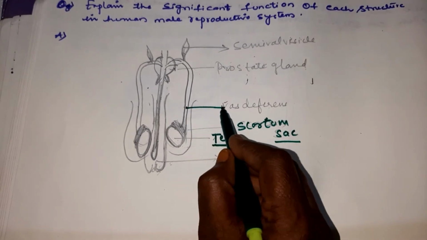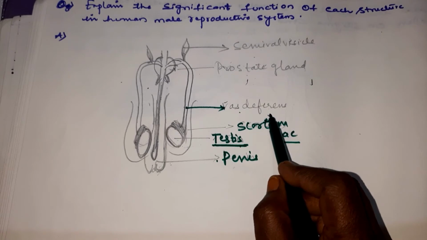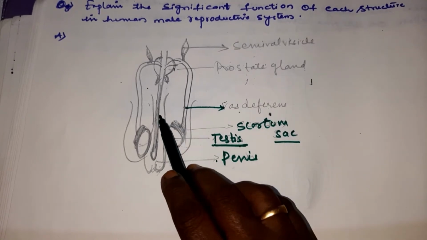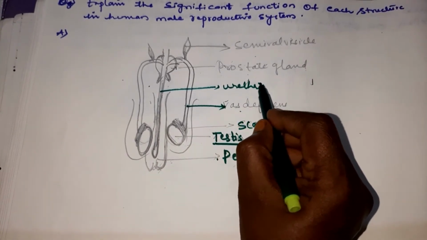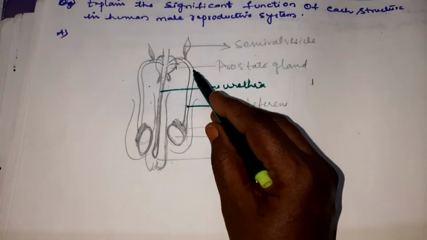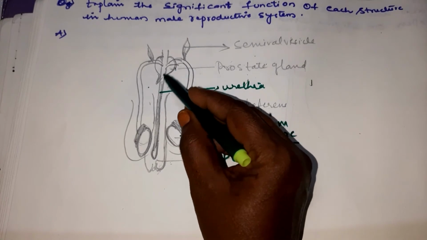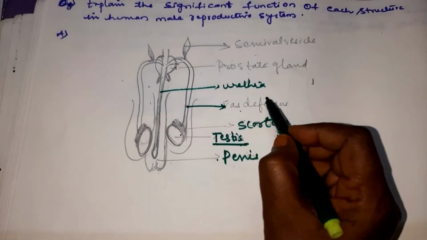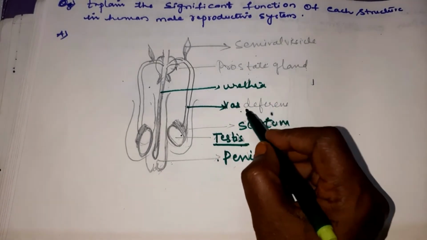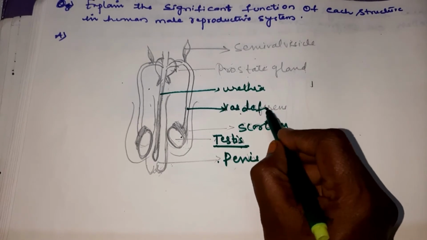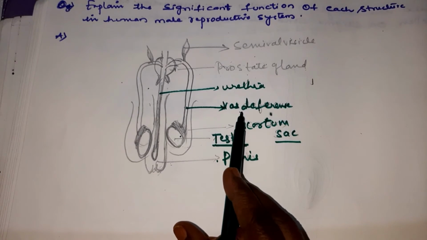The next, this tube we call the vasa or vas deferens. So what is the function of this vas deferens? This is the urethra. You have the urethra also, children, here. So this vas deferens will pass on the sperms from the testes. It carries the sperms to the urethra. So the urethra and vas deferens play a very important role in transportation of sperms from the testes. So that is the function of both the urethra and vas deferens.